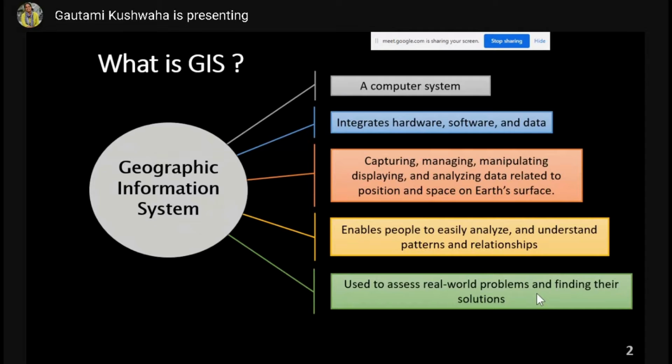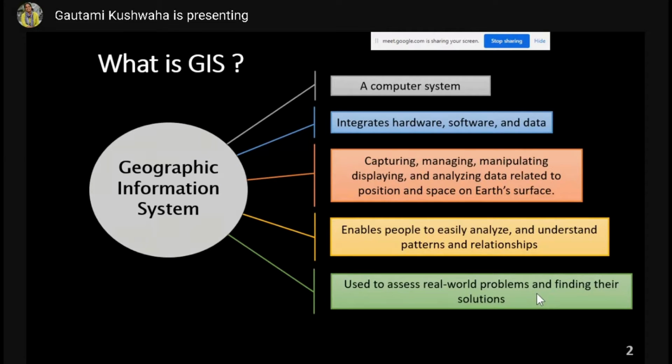So GIS basically is an integration of hardware, software, and data sets, right? It's not necessarily just computer systems or desktop systems and laptops, but GIS can be used in tablets and mobile phones as well. Definitely, the processing part won't be that strong in tablets and mobile phones because of the processing capacity. But since, like we have discussed, capturing data, displaying data, visualization, and monitoring is also a part of the complete GIS umbrella.